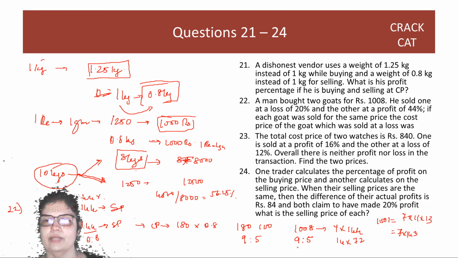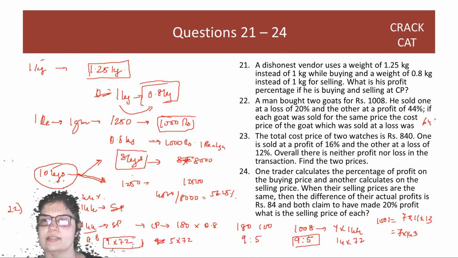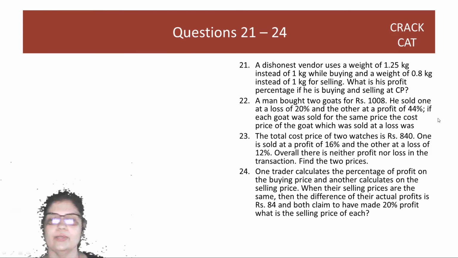So now I know, right? ये 14 को break up करना है. So the answer is going to be 9 into 72. So one goat is 9 into 72 and the other goat is 5 into 72. The one sold at a loss is the larger cost price, 9 into 72, which is 648 rupees. Right? Great. Let's move on to the 23rd question.